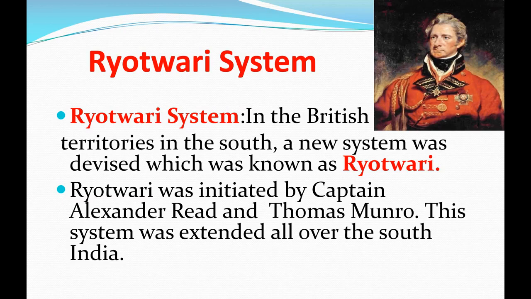In the southern part of India, the British felt that the permanent settlement method was not beneficial enough. So Thomas Munro developed a new method of revenue collection known as the Rayatwari system. This system of collecting taxes was introduced in the southern part of India, at the same time when the Mahalwari system was introduced in the northern part of India.